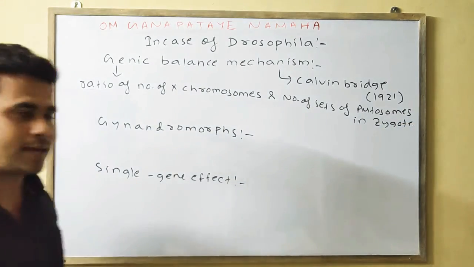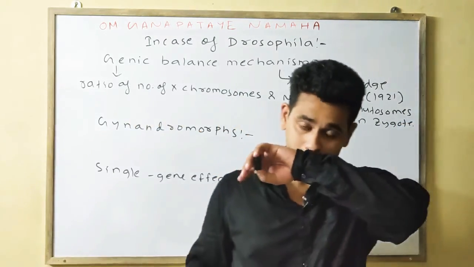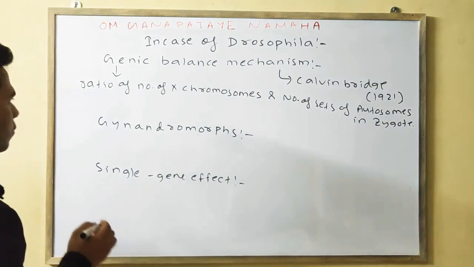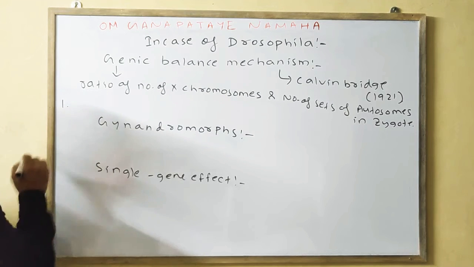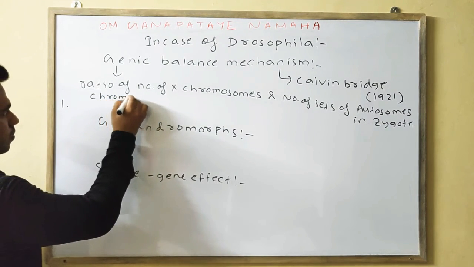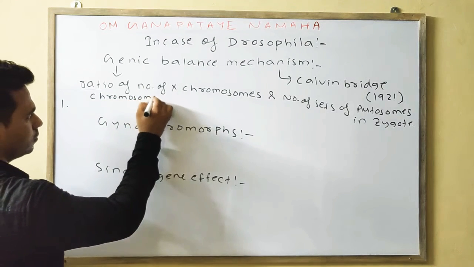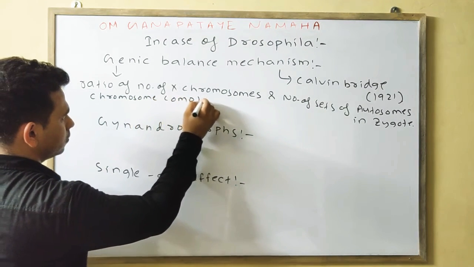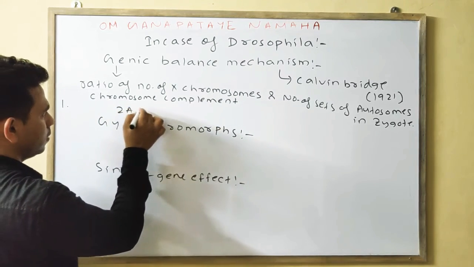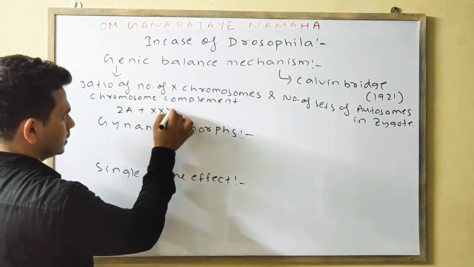There are 7 types in the table, you know, in the material 7 serial numbers are given. I am doing only one. This one is a serial number. Next you will write the chromosome complement, okay, which one first here: 2A plus XXX, okay.